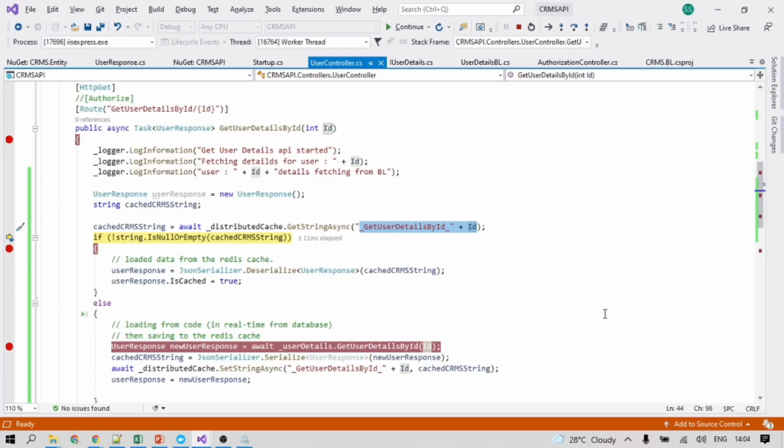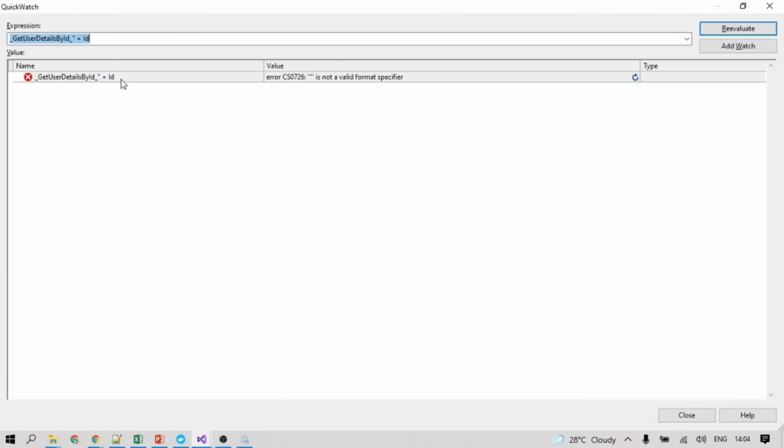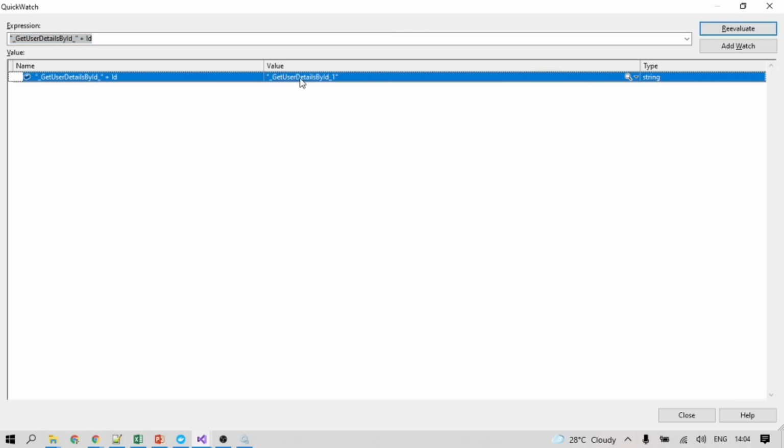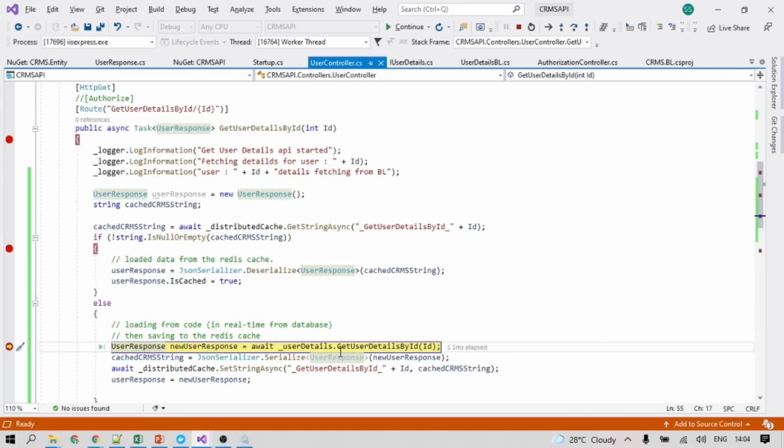Okay, if you want to see how the key is created, you can put Shift F9 and see, because we did not include this. Okay, you can see in this format the key is getting stored: get underscore user details underscore 1. Okay, so the key is not coming, so we will definitely go to the else part. In the else part we are calling the DL, so let's continue, don't wait too much time here.